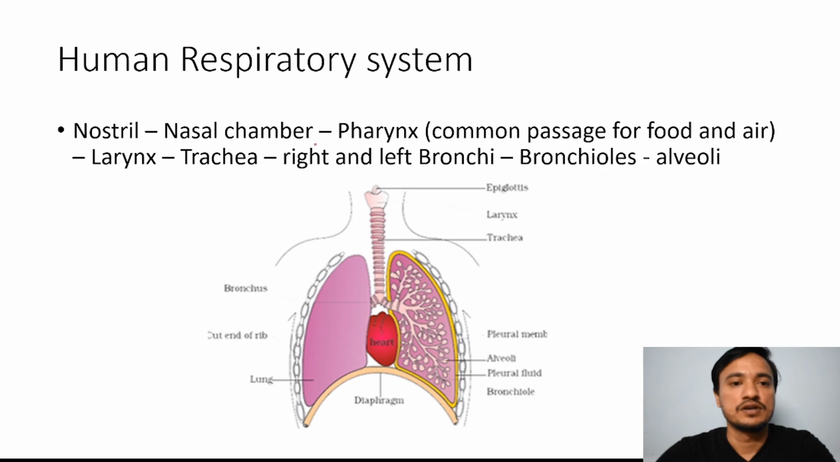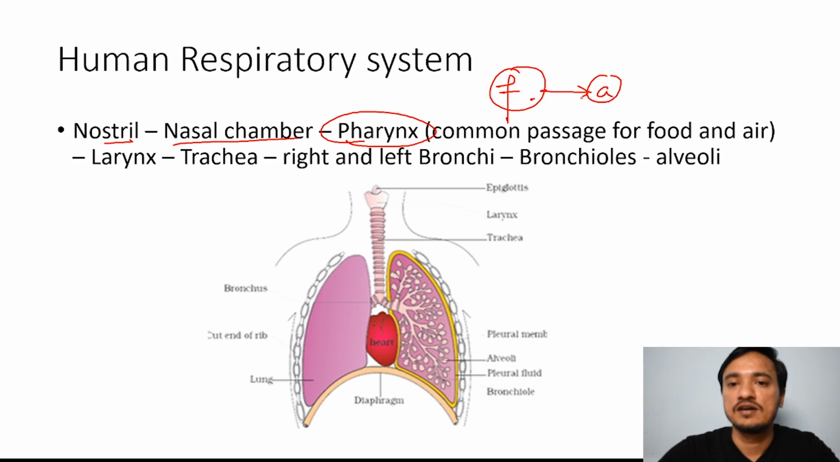So this is our next topic, human respiratory system. It starts with the nostril. Nostril means the nose, which is outside. Then the nasal chamber is there, and then there is the pharynx. In digestion we have seen that the pharynx is the common passage for food and air. To remember it, think pha for pharynx, the common passage for food and air. And then the larynx starts.